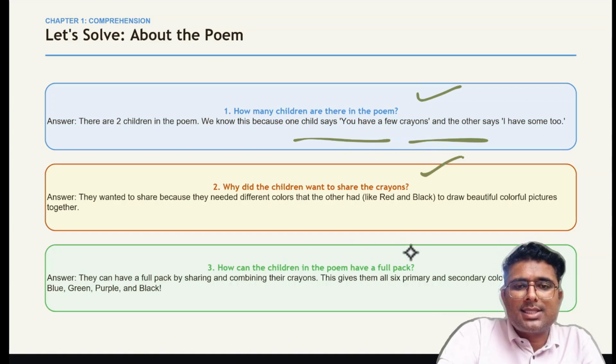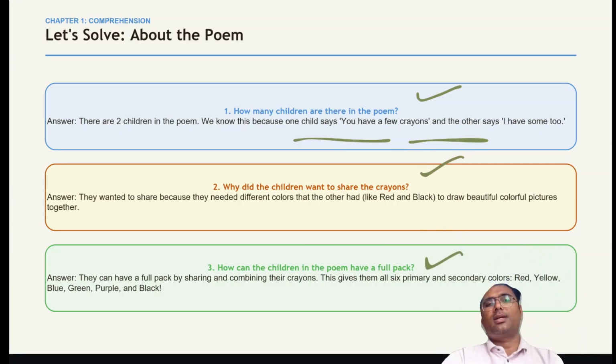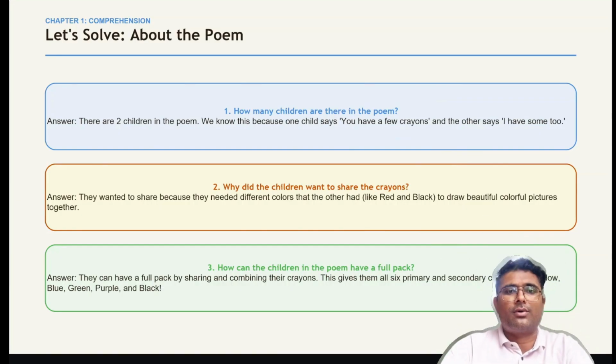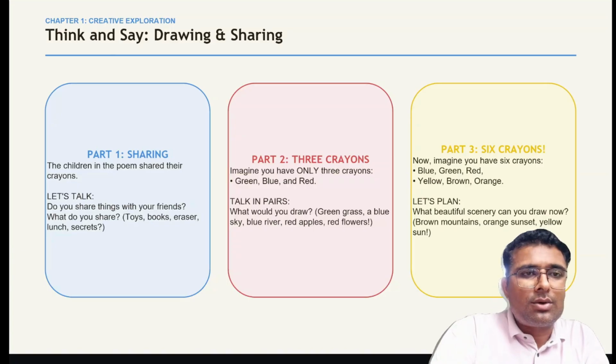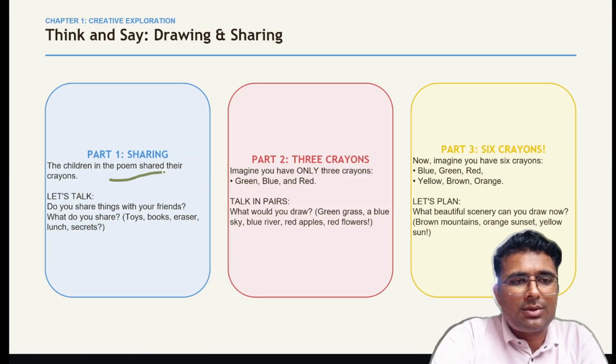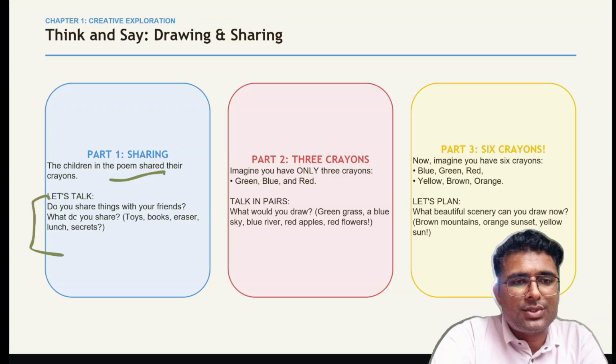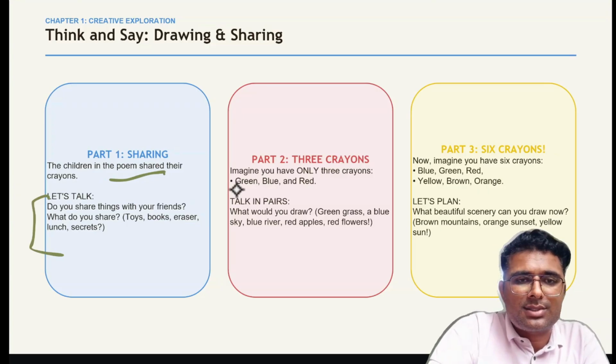How can the children in the poem have a full pack? By sharing their crayons. When they are sharing their crayons, they are sharing their colors, so they have a full pack of all colors. So drawing and sharing, think and say. What we have to do here, the children in the poem shared their crayons. So let us talk. Do you share the things with your friends? What do you share? So you have to tell the answer of these questions.